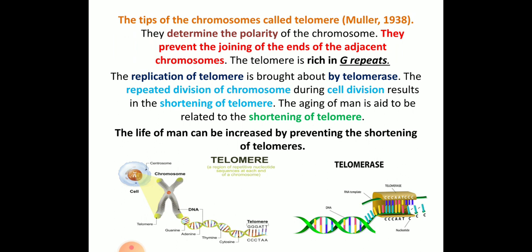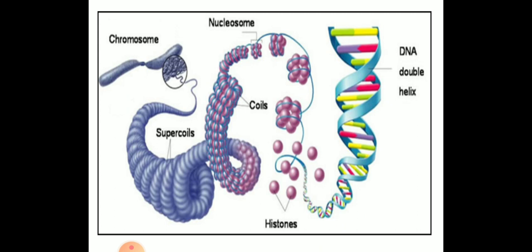Now scientists are working on techniques like this, as the aging of man is related to the shortening of the telomere. So if you can make a mutation in the chromosome or prevent the shortening of the telomere, the life of man can be increased. If the telomere is short, the age is short. If it is larger, the age is larger. So that is the function of the telomere and the telomerase enzyme. And you can see how the telomere looks in the chromosome. At the tip region, they are called telomeres.